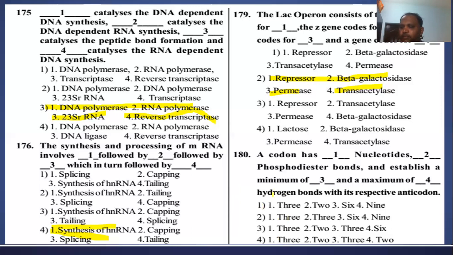So how many percent? Because in between 3 nucleotides, 2 phosphodiester bonds are found. Establish minimum and maximum. See, if all codons are adenine and uracil, then we will get 3 into 2, totally 6. If all are guanine and cytosine, 3 codons give 9. So the maximum number of hydrogen bonds is 9, minimum 6, maximum 9. The first answer option is right.